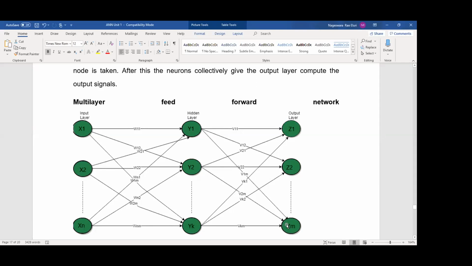According to the McCulloch-Pitts network, the net input calculated values we can refer to as v1, v2 up to vk. It doesn't matter, don't worry about that. So here we are propagating values in the forward direction: the input values are forwarded to the hidden layer, computations are performed, and the values are forwarded to the output layer. This is called a multi-layer feed forward network.